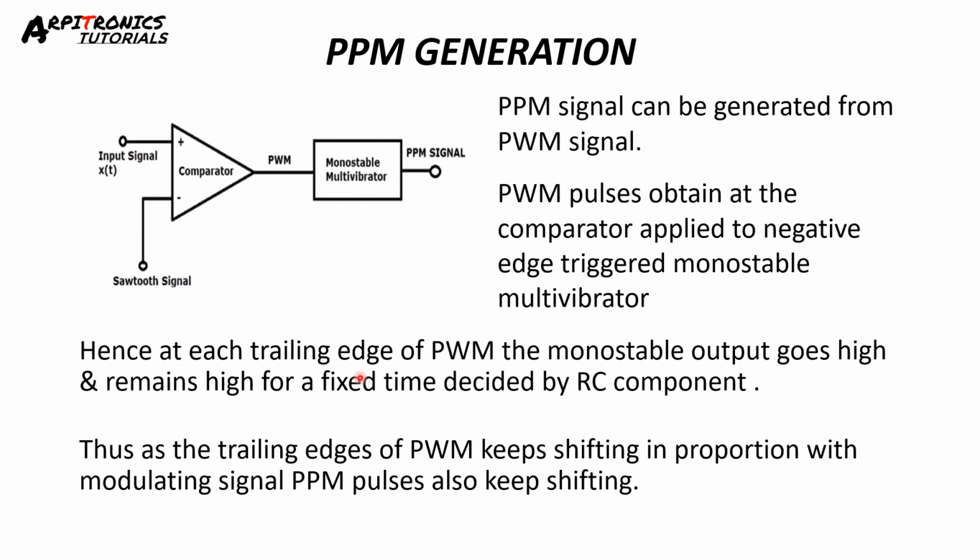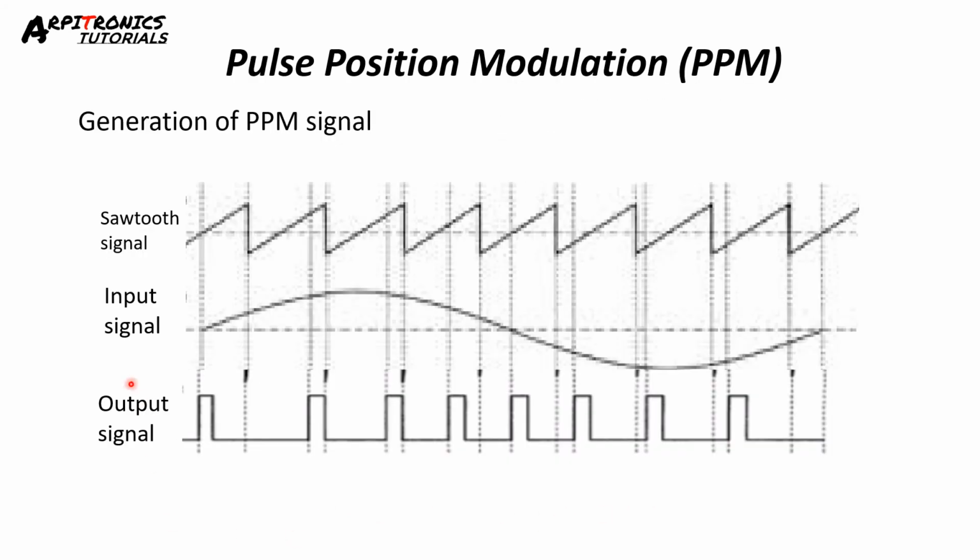Hence, at each trailing edge of PWM, the monostable output goes high and remains high for a fixed time decided by the resistor and capacitor, that is the RC component inside the multivibrator. Thus, as the trailing edges of PWM keep shifting in proportion with the modulating signal, the PPM pulses also keep shifting. These are the waveforms. The position of the pulses will change according to the trailing edge of the sawtooth generator.